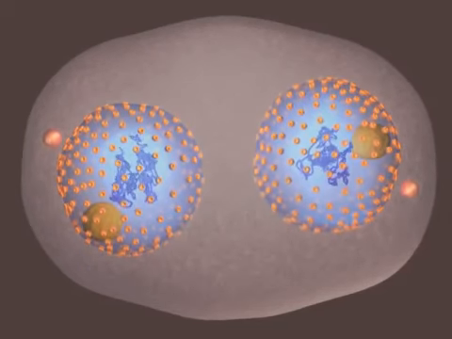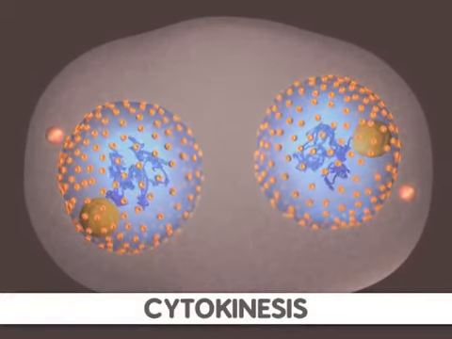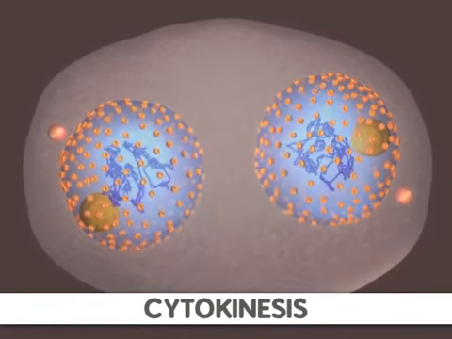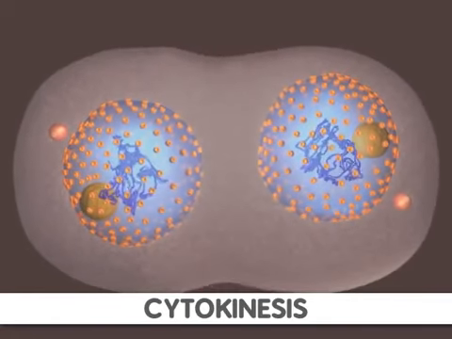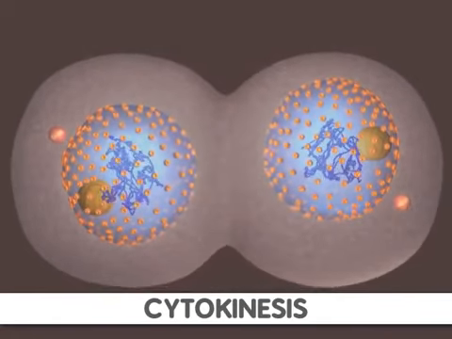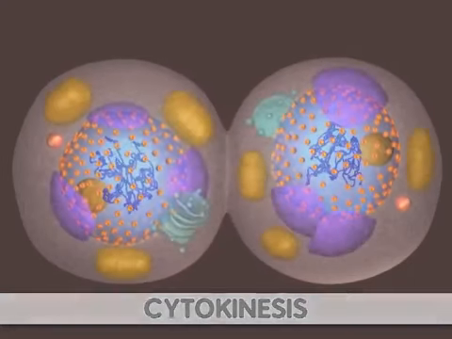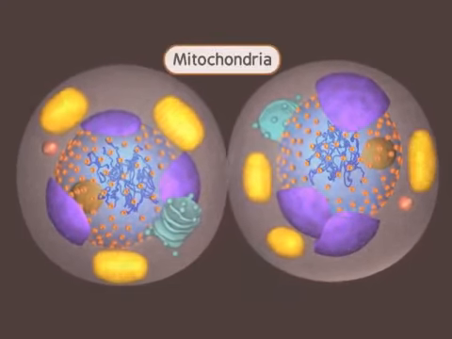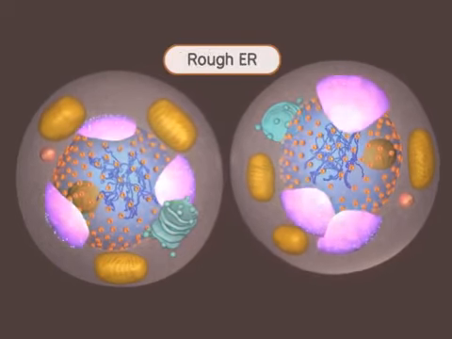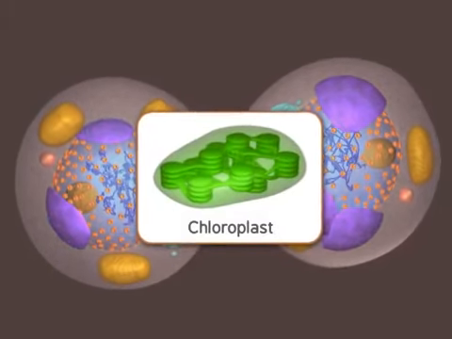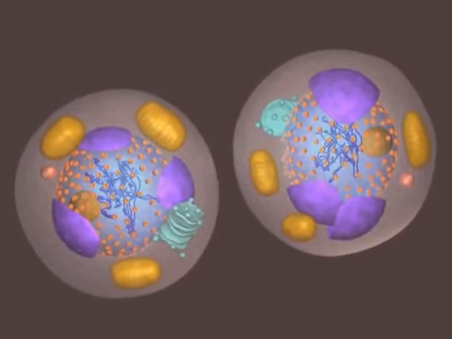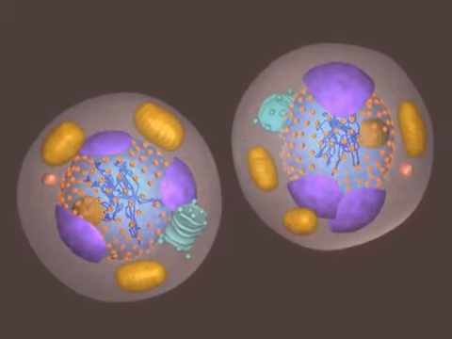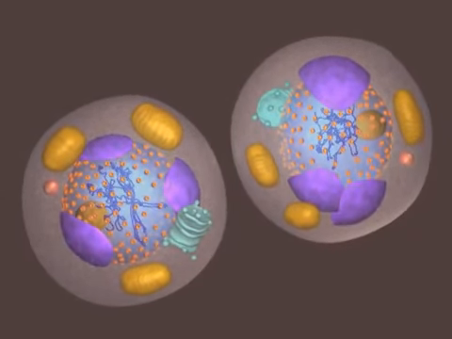Following mitosis, the cell undergoes a process called cytokinesis. First, the cell is compressed by a contractile ring that divides the cell in nearly equal halves. By now, the organelles in the cell have been replicated and are now divided between the two halves of the cell. This includes mitochondria, Golgi bodies, and the rough ER. Plant cells also have chloroplasts. Once split, the two new cells are now fully in the G1 stage of interphase and ready again to begin their growth. Let's watch the process one more time.